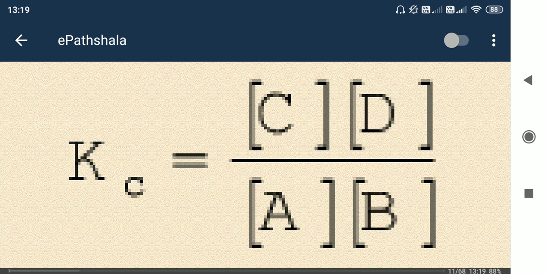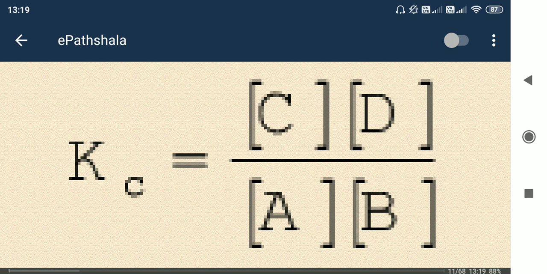In the equilibrium state, the concentrations of C, D, A and B should be such that Kc remains constant. Now if we change the concentration of C, the upper part, the product of C concentration and D concentration, becomes less, so we need to increase it.